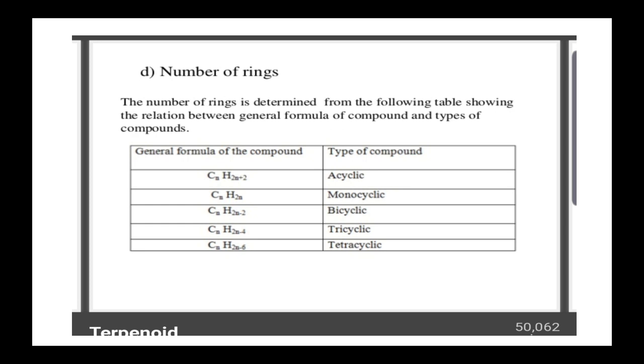Next, number of rings. So we have to know about the types of terpenoids. From this we can say how many rings are present in the terpenoid. The number of rings is determined from the following table showing the relation between general formula of compound and types of compounds. General formula CnH2n plus 2 is an acyclic compound. If it is CnH2n, it's a monocyclic compound. CnH2n minus 2 is a bicyclic compound. CnH2n minus 4 is tricyclic. Likewise, CnH2n minus 6 is tetracyclic. So this refers to the number of rings.